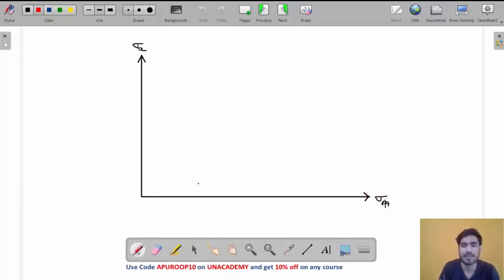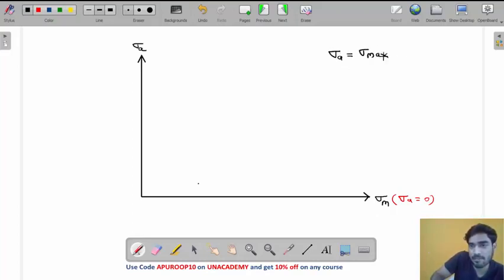On the sigma m axis, what will sigma a be? On the sigma m axis, sigma a will be equal to 0, right? And if sigma a is 0, then what will happen? Sigma a is sigma maximum minus sigma minimum divided by 2, and this is 0.